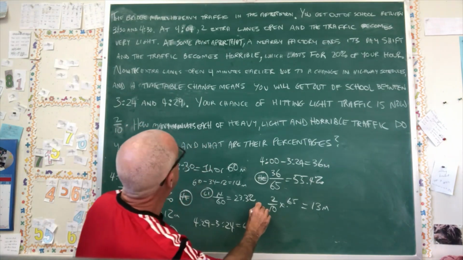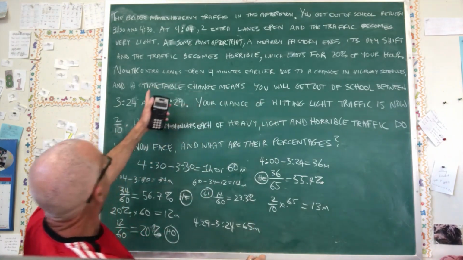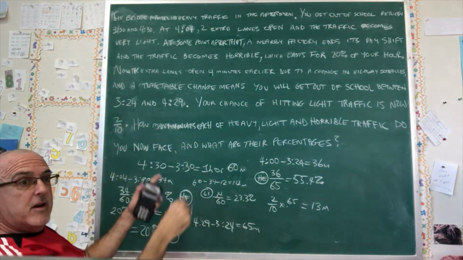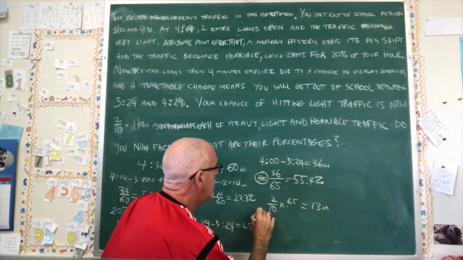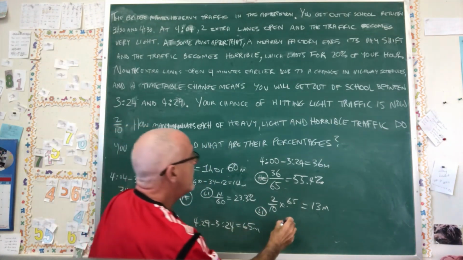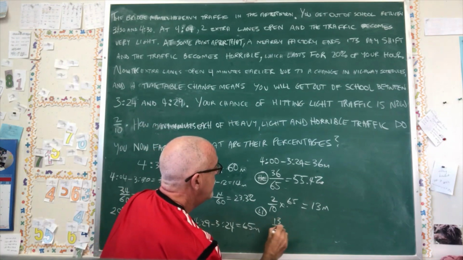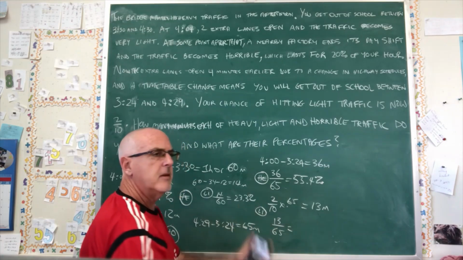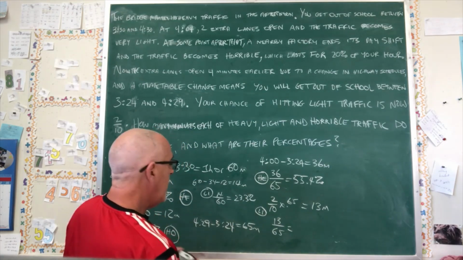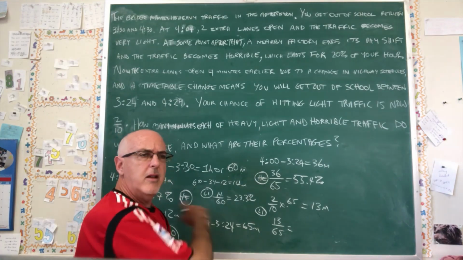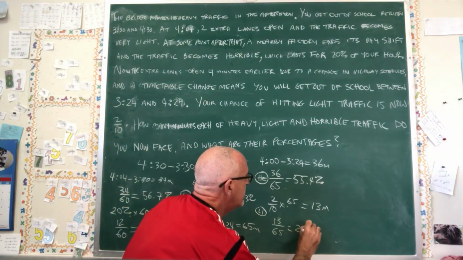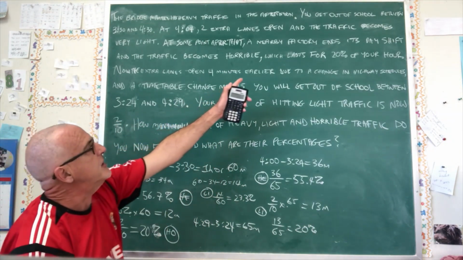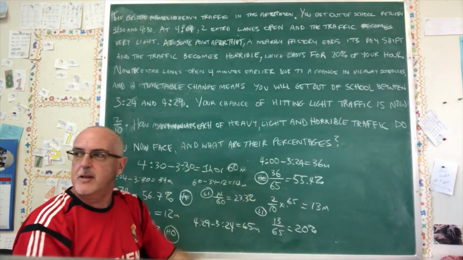So this is the light. Chance of hitting light traffic. So I'm doing them in a different order now, just because of the order in which the information came in the question. Finally, I have to put 13 over 65 and get a percentage. No, I don't. It's 20%. It's 0.2. Oh, that's interesting. I didn't try to do that on purpose. So it's 20%. The light traffic is 20%. Oh, and yeah, it's just a coincidence, because in the first half it was the horrible traffic that was 20%.